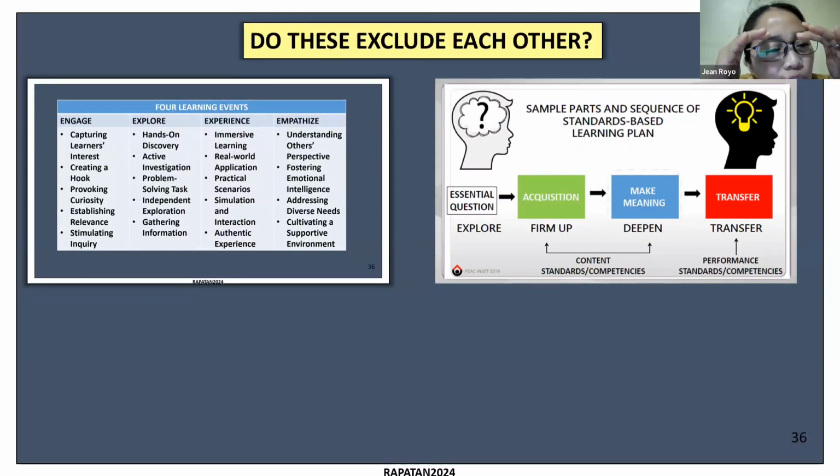And then if you look at the activity, nagkaroon lang po siya ng different labels sa 4 learning events, but they have the same activities if you compare the two. So for example, where is engage in the EFDT? If you're saying na makikita naman yon.